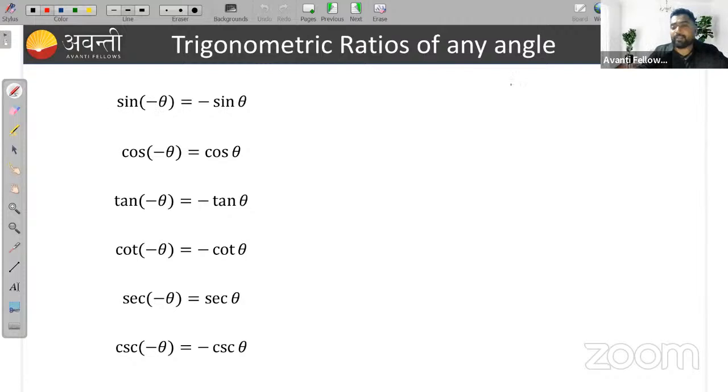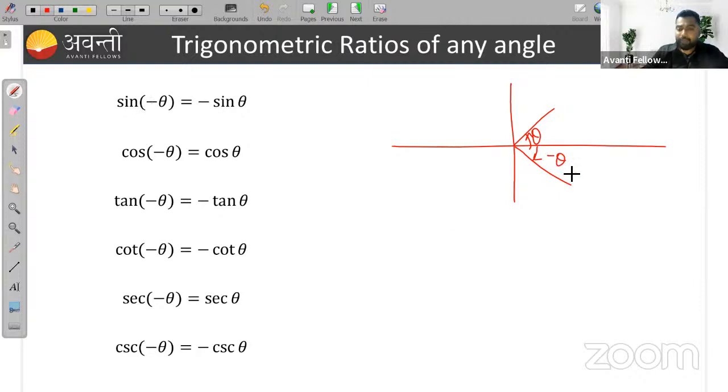So let's see by taking an example. Suppose I am taking sine of minus theta. Suppose this angle is theta. So what will minus theta be? This is my clockwise direction and this is my anti-clockwise direction. So minus theta means this is my minus theta. And we know in the fourth quadrant, sec and cos are positive. Except these two ratios, all other ratios are negative in fourth quadrant. So that means sine of minus theta is minus sine theta.